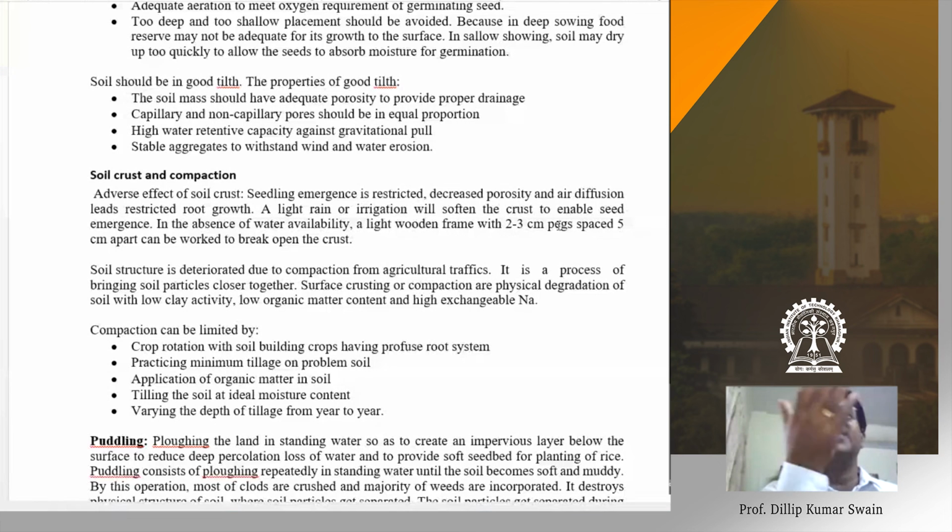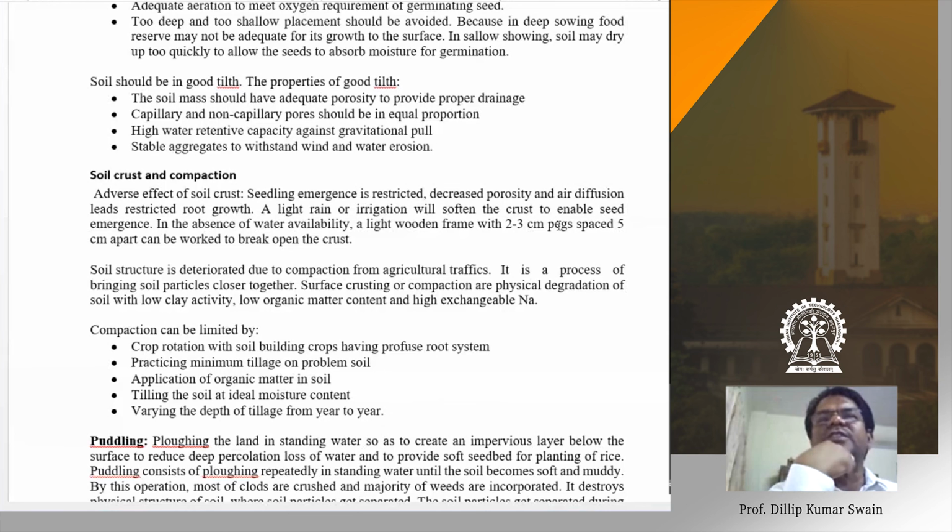There are several reasons why crust formation takes place. This may be due to physical, chemical, or biological reasons. Physical reasons mean, for example, high intensity rainfall. If the rainfall intensity is very high, it causes crust formation because it breaks the soil clods and splits the soil particles, which clog the pore spaces. That way it may cause cementing layers.